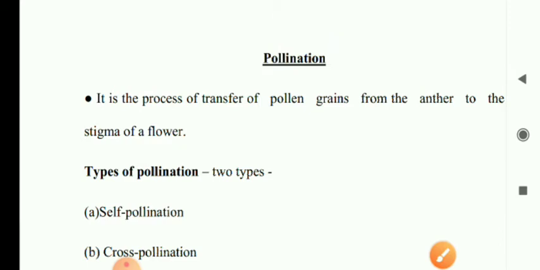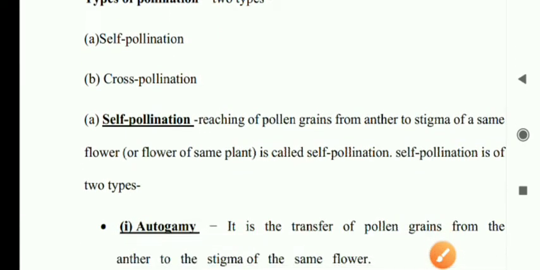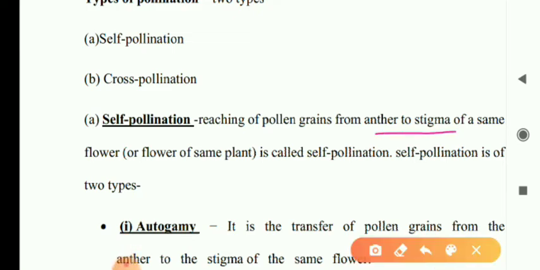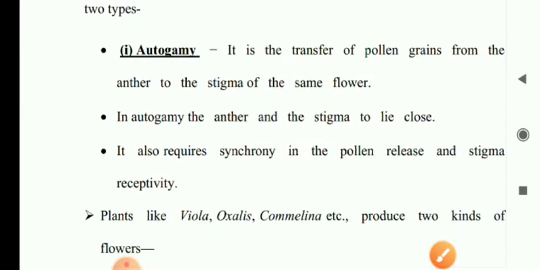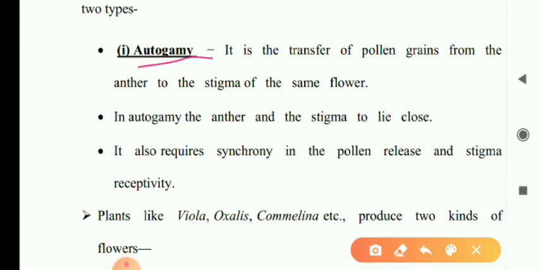Clear? Types of pollination: two types, self pollination and cross pollination. Self pollination is the transferring of pollen grains from anther to stigma of the same flower or another flower of the same plant. It is also of two types: autogamy and geitonogamy. Autogamy is the transfer of pollen grains from anther to stigma of the same flower.